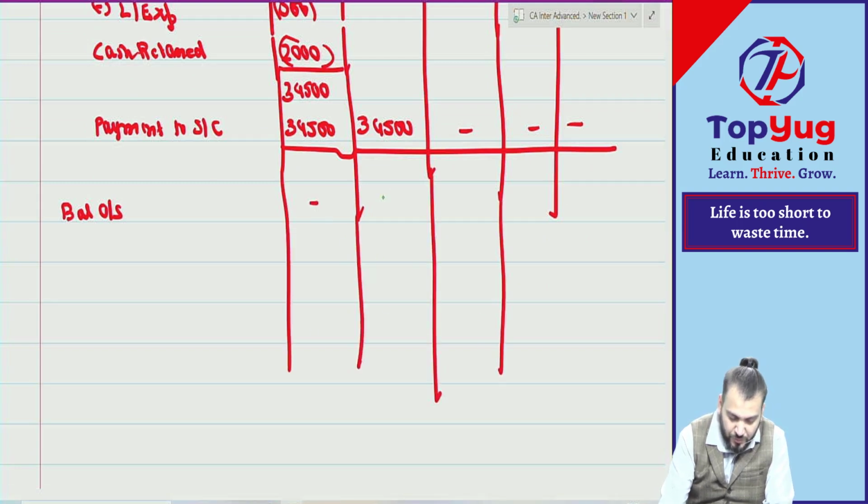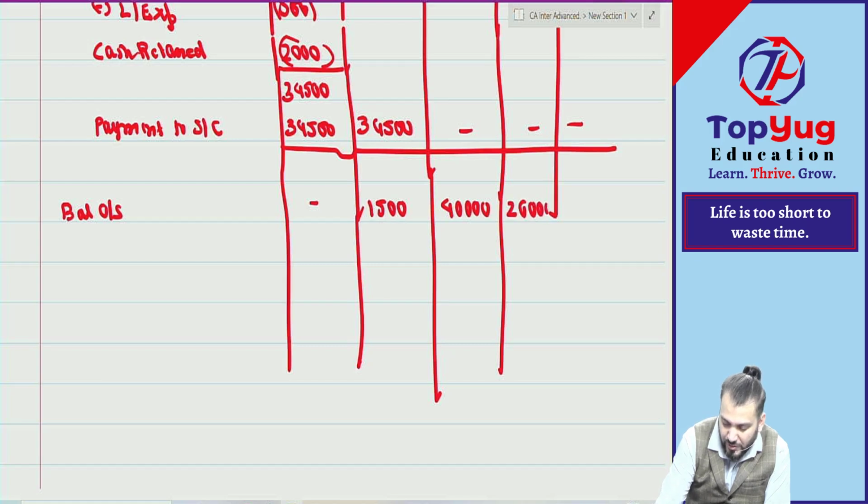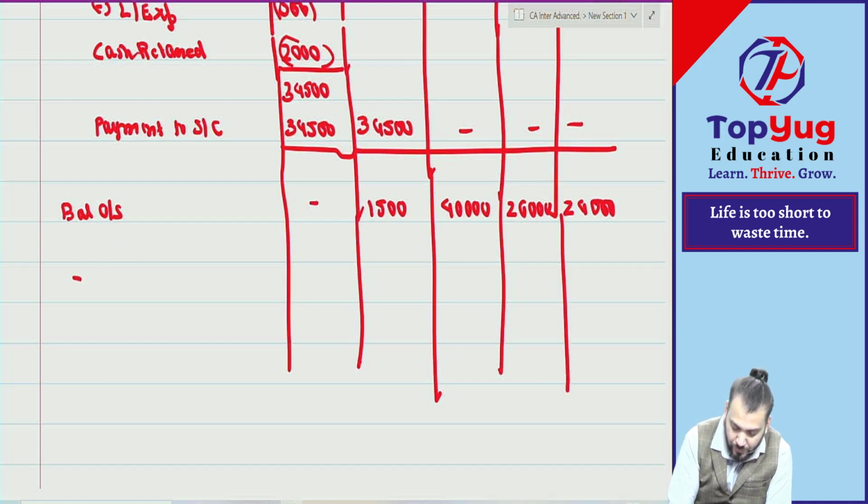It is how much? 1500, 40,000, 26,000, 24,000. Now month of June. But the opening balance how much? 2000 now.